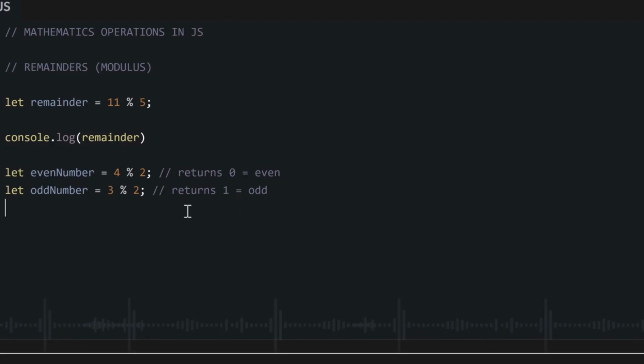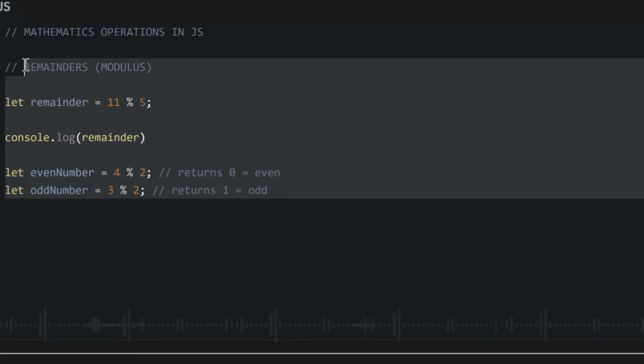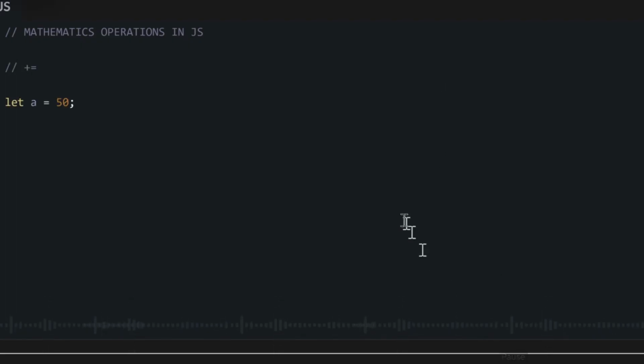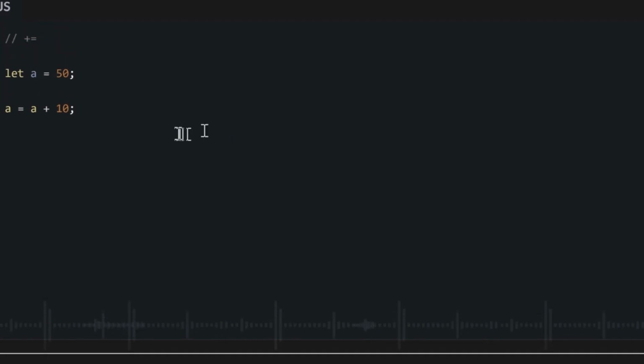Another one we talk about is plus equal. If we already have a variable that is equal to something like 50 and we want to add another number to this, if you write that, say we have our variable a and then say a equal to a plus 10. That means we are adding 10 to the original value inside our variable a, which was 50. So the solution could be 60.